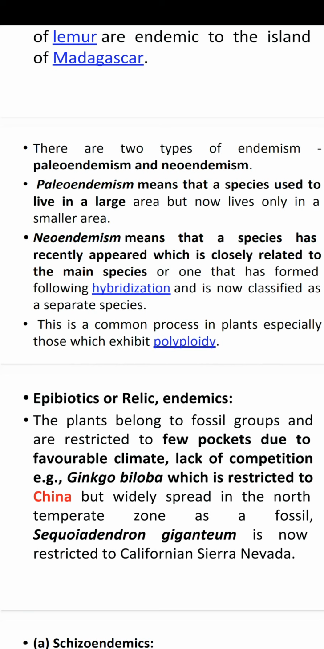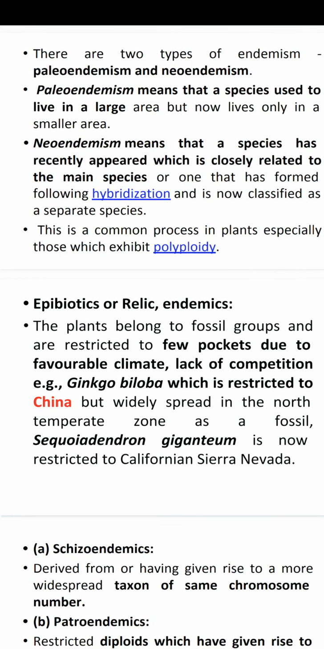So let's move to types of endemism. There are four types of endemism: ancient endemism, neo-endemism, pseudo-endemism and paleo-endemism. So what is ancient endemism? These are the survivors of once widely distributed species in the past, but now have a very narrow range due to geographical, geological and climatic conditions. For example, we can take Ginkgo biloba.